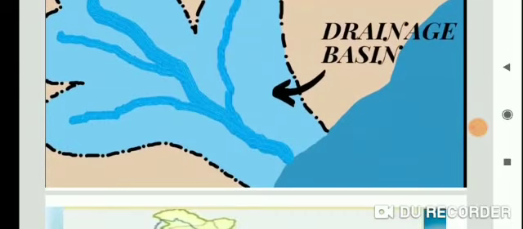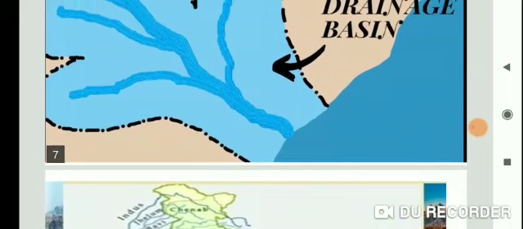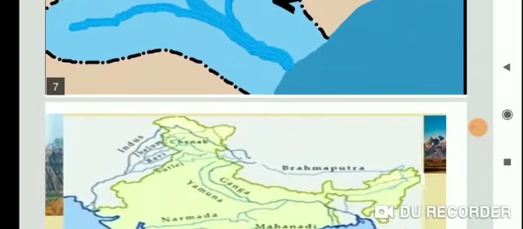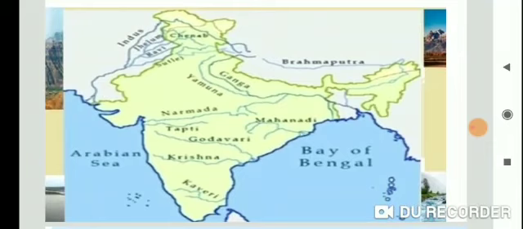Now see drainage basin, see the pictures. You have already discussed that a drainage basin is the area drained by a single river system. See the pictures of a single river system, called a drainage basin. And for river systems, you have already discussed this map: Indus, Jhelum, Ravi, Chenab, Sutlej, Brahmaputra, Ganga, Yamuna, Narmada, Tapi, Godavari, Krishna, Kaveri and Mahanadi. You have already discussed the lecture.